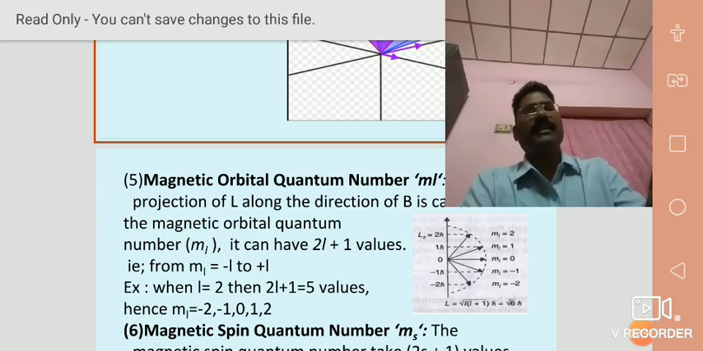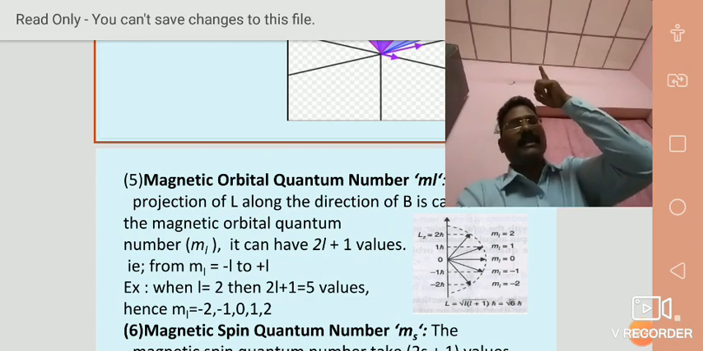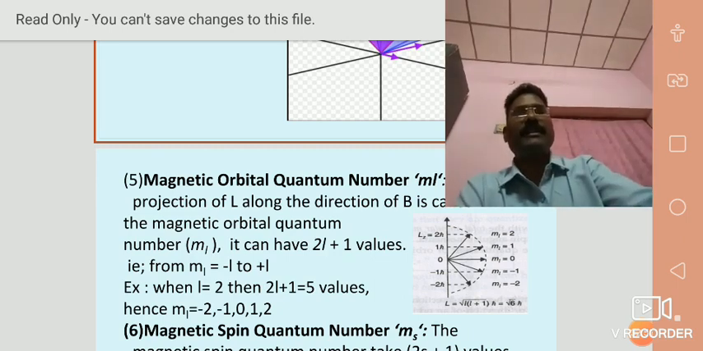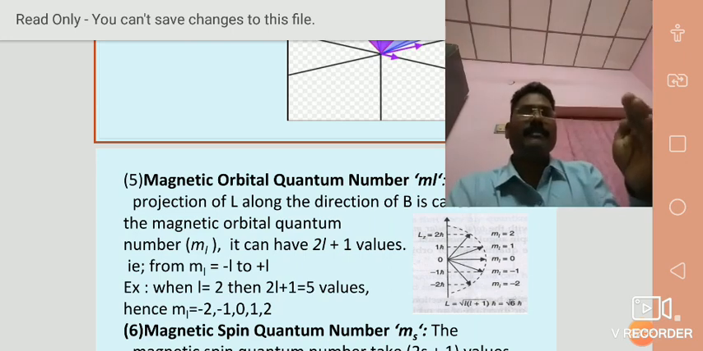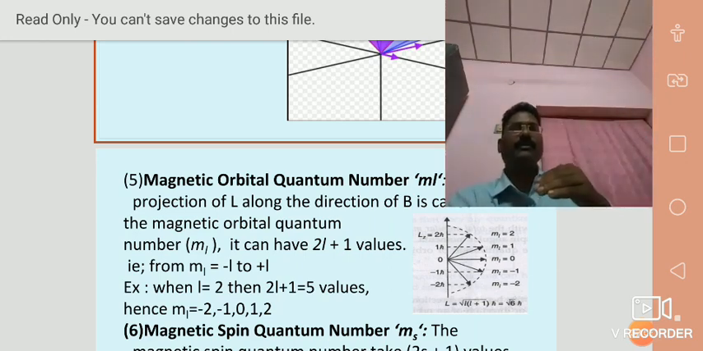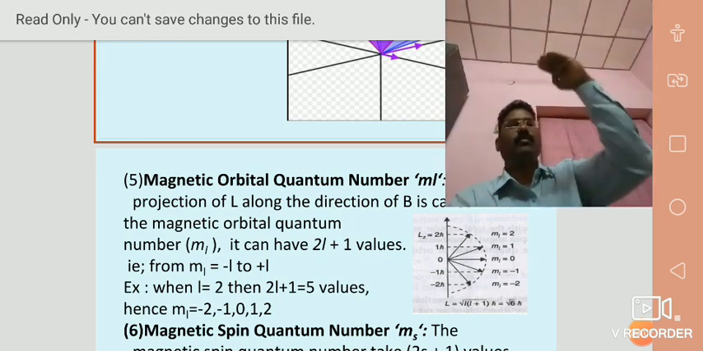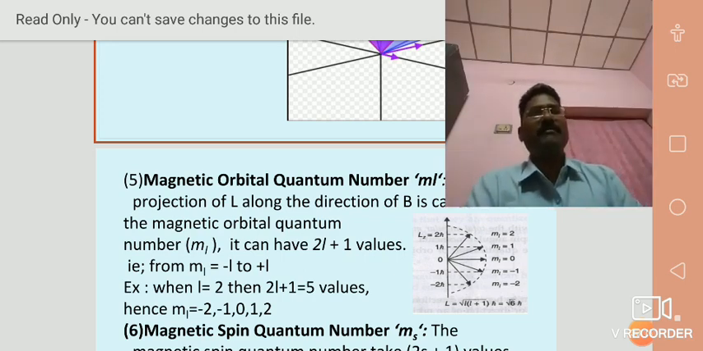The component Lz along the external magnetic field z direction should be represented in terms of the magnetic orbital quantum number. Ml can have the values plus 2 to minus 2 including 0. Therefore, Ml is equal to minus 2, minus 1, 0, 1 and 2. Therefore, this is the magnetic orbital quantum number.